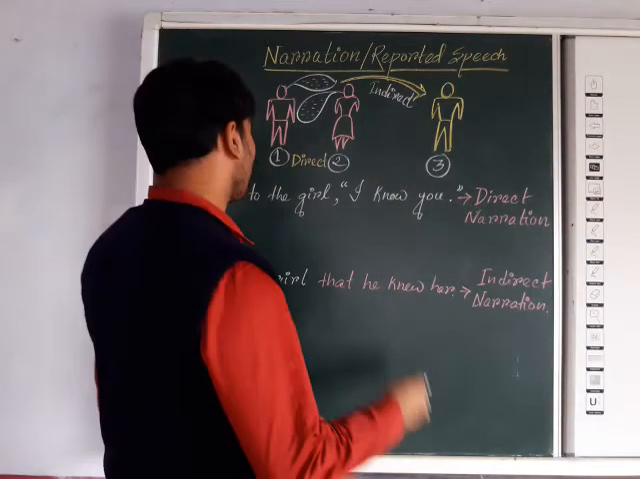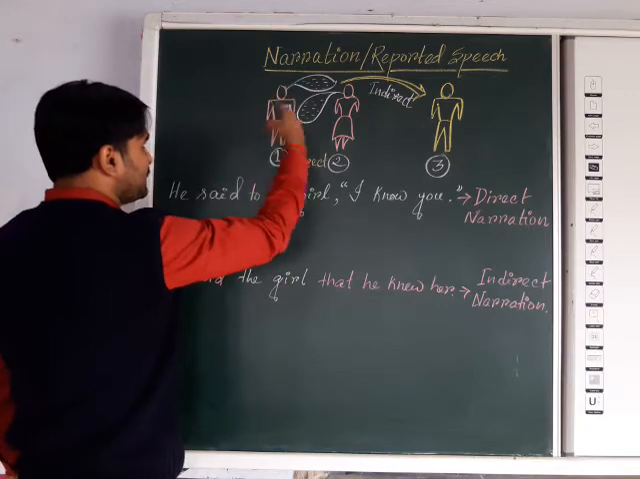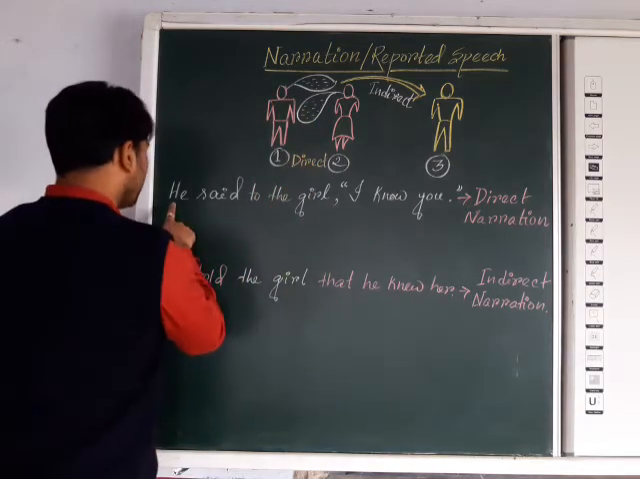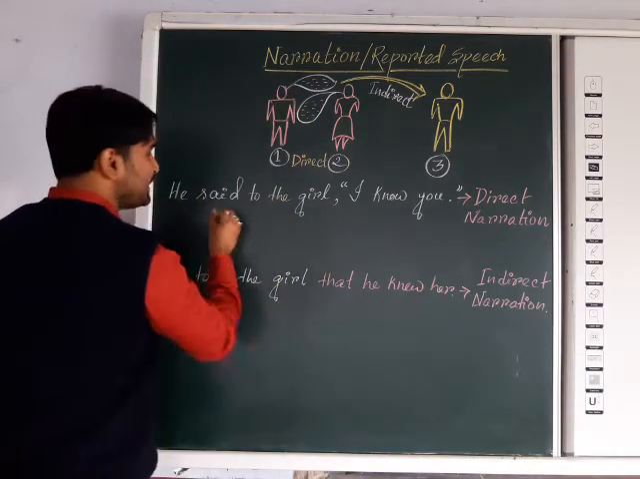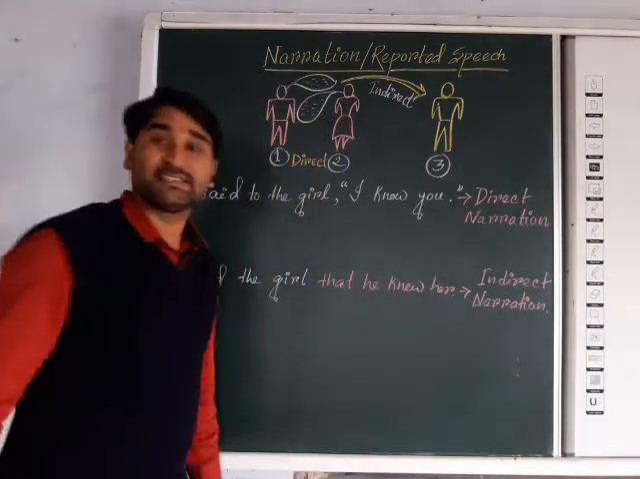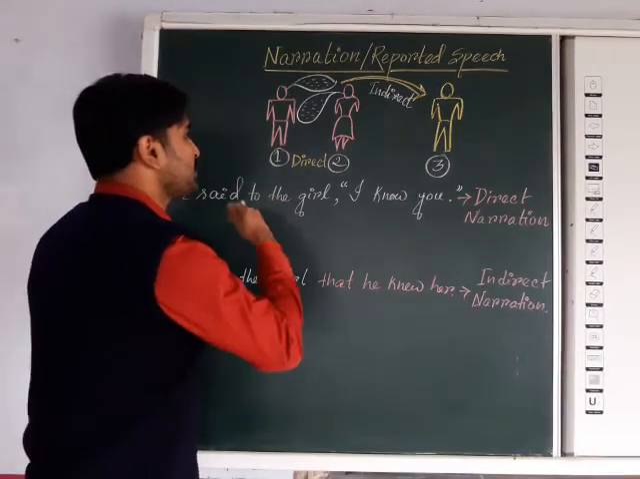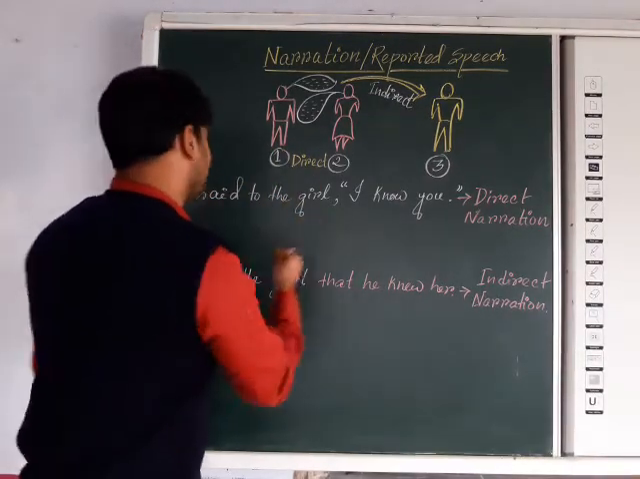Now let's discuss with some examples. Here the first speaker said to the girl, "I know you." It is direct narration. What is direct narration? Because here the speaker is directly telling. That's why it is direct speech.